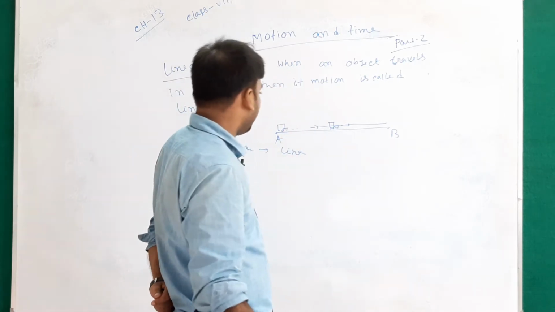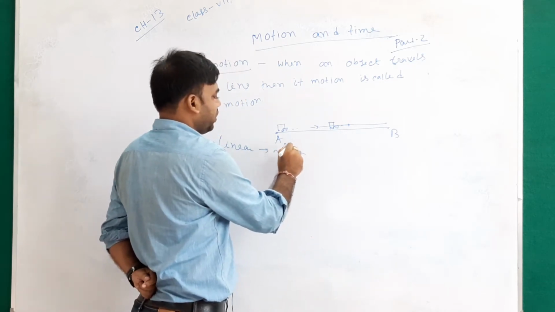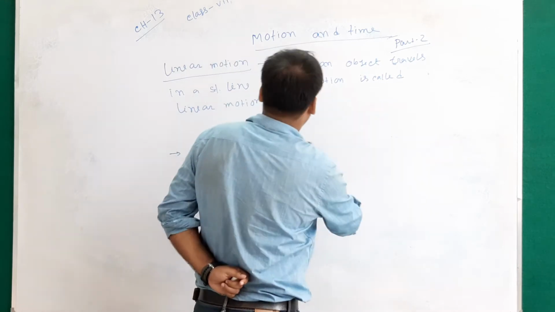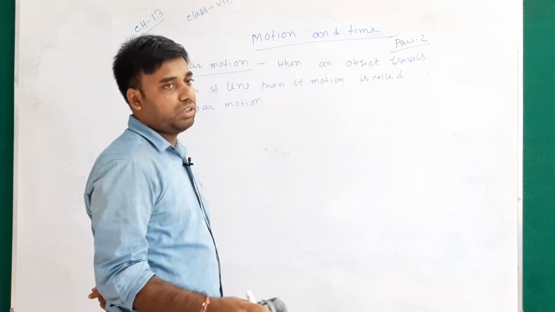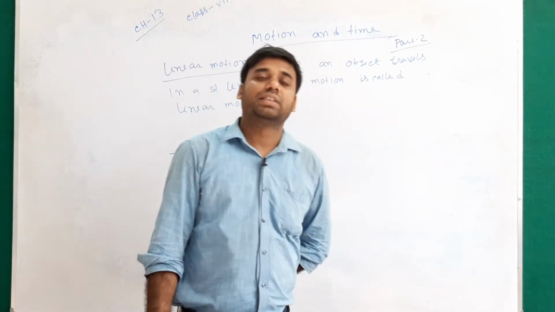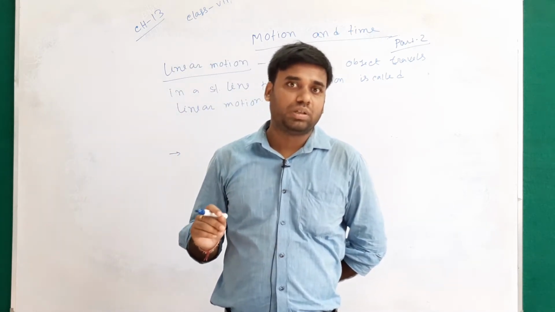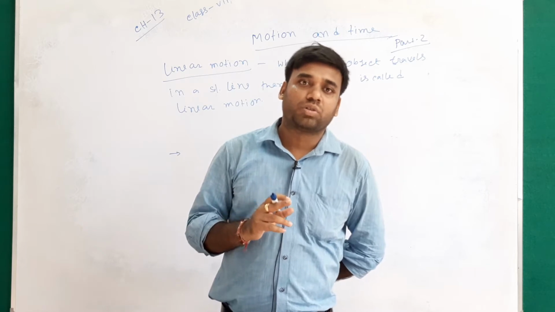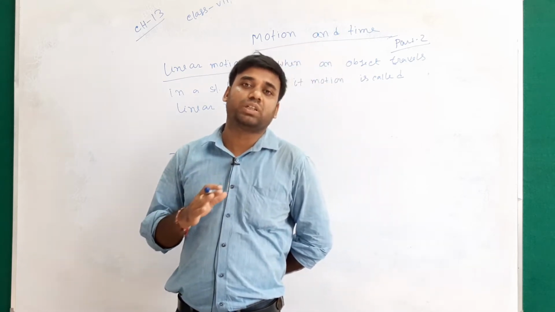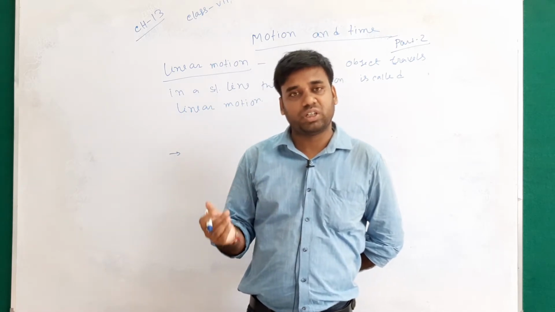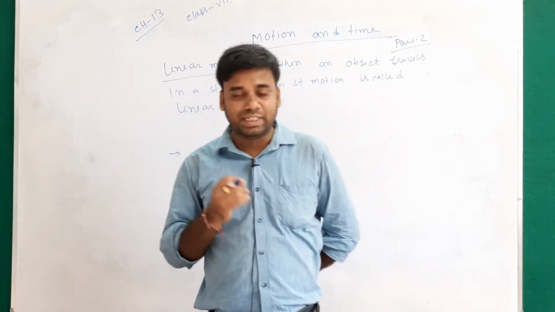So linear motion means when a body or a particle moves in a straight line, its motion is called linear motion. Example: a car crossing a straight bridge, or a train crossing a straight bridge, is known as linear motion.